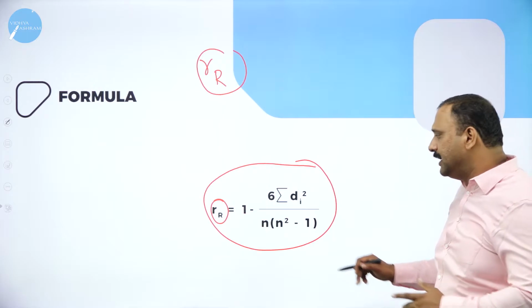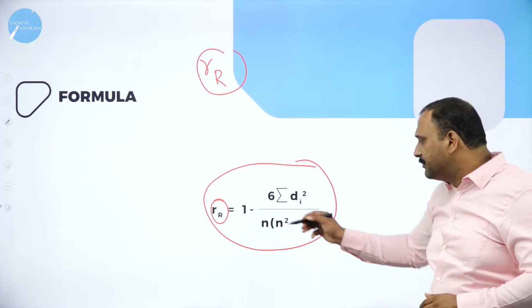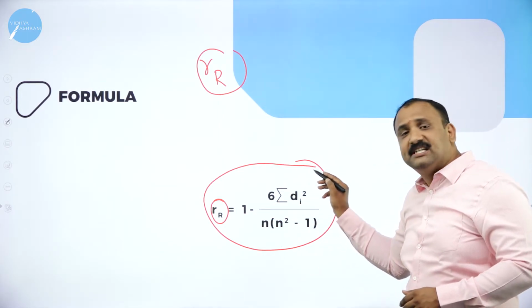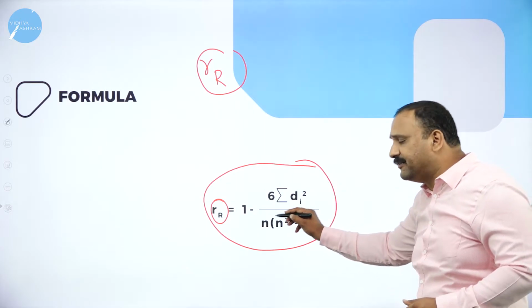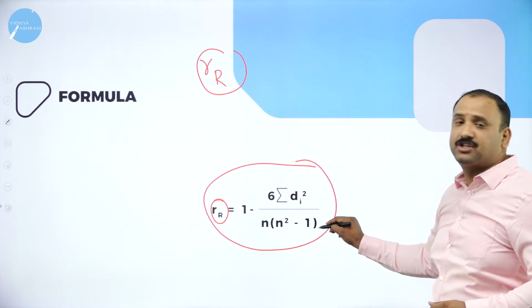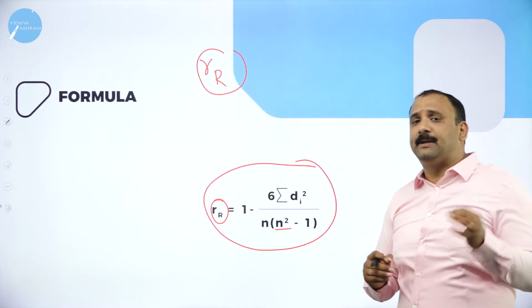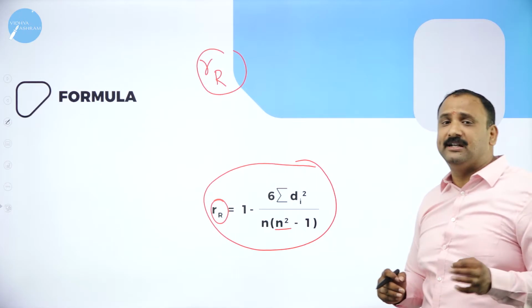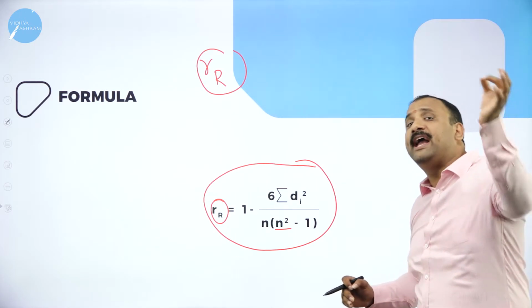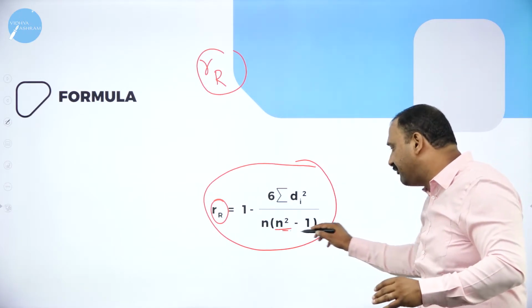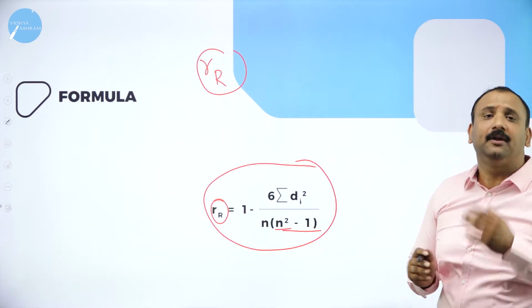So what is the formula? The Spearman rank coefficient is given by 1 minus 6 summation of di squared divided by n into n squared minus 1. So this is again important. Most of the time it is very common that people just write it down n into n minus 1. It is n into n squared minus 1. That is the formula that you need to keep in your mind.